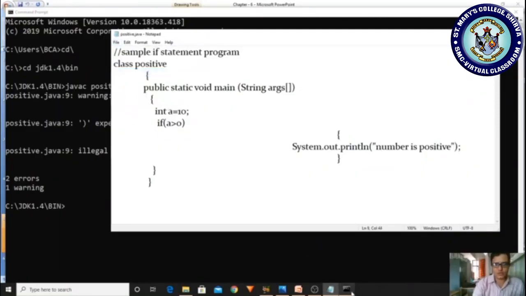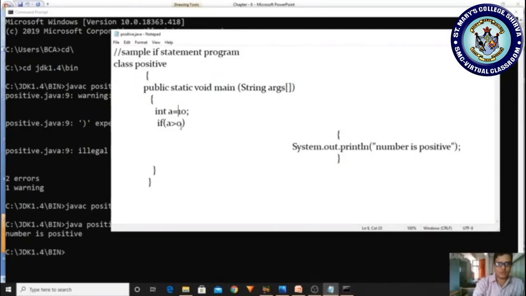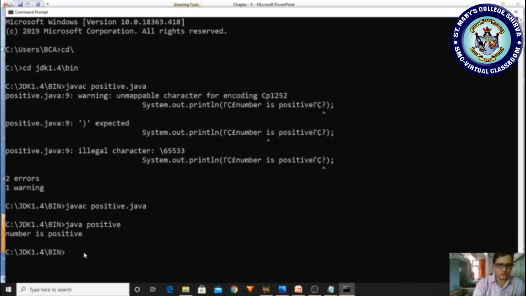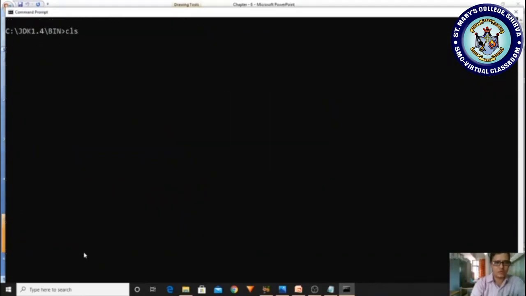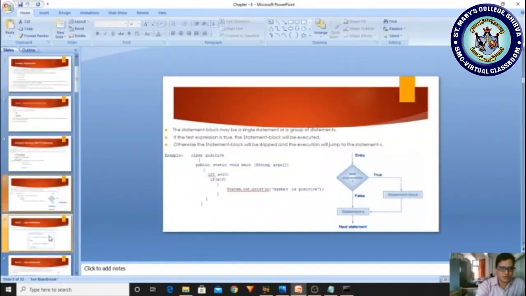Now come once again to the command prompt and compile it. Is there any error? No. Now run it: java positive. The number is positive. For example, if I modify it with -10 and save, you won't get any result. I first clear the screen, compile and run. I do not get any result because the condition is false, hence it doesn't show any output.